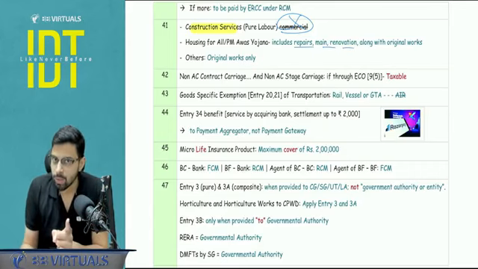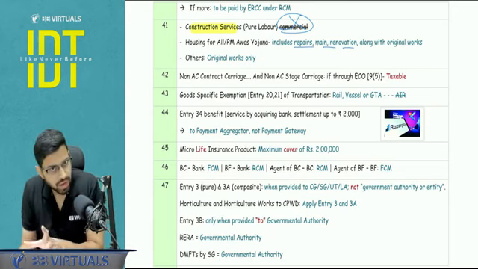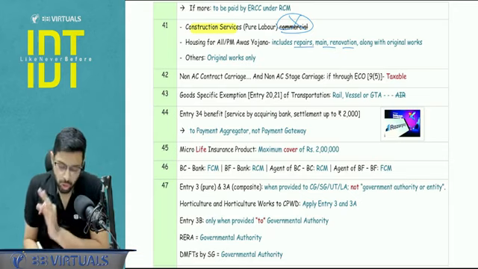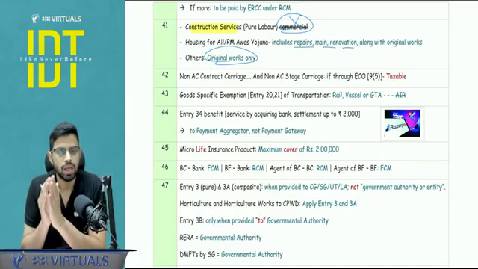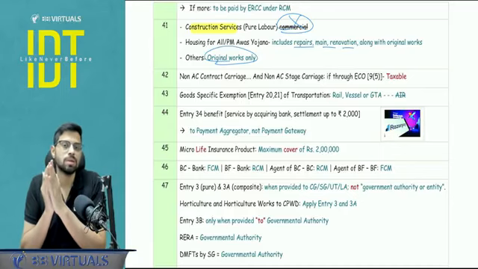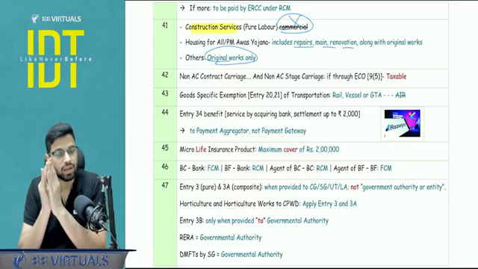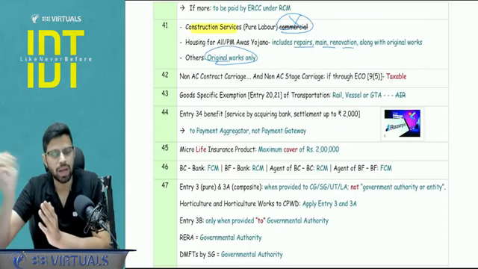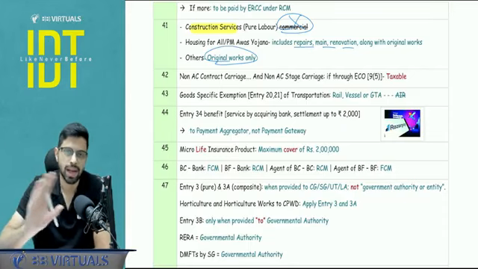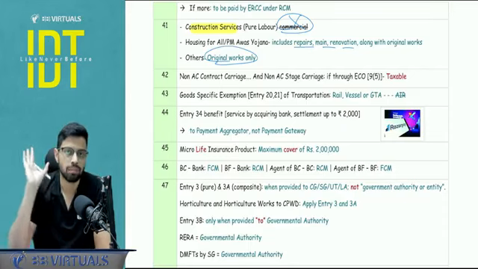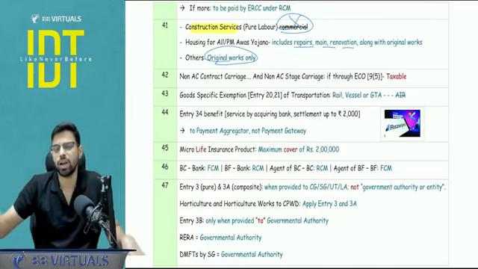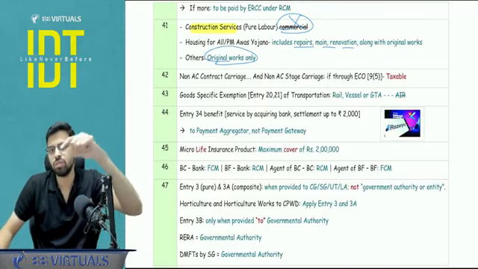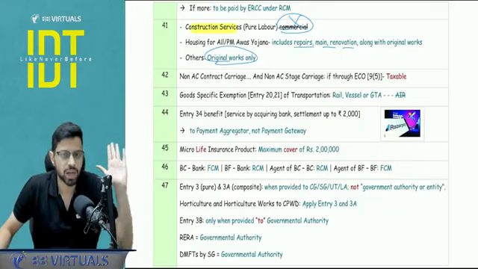But if it is not under a government scheme, if it is happening at a private level, then only and only original work will be included for the purpose of your exemption. And if it is renovation, repair, maintenance, then in that case you will not get any exemption unless it is under Pradhan Mantri Awas Yojana or Housing for All mission. So these terms you have to pay attention to in the transaction. Wherever you see some term which is not eligible for exemption, you put it under GST.